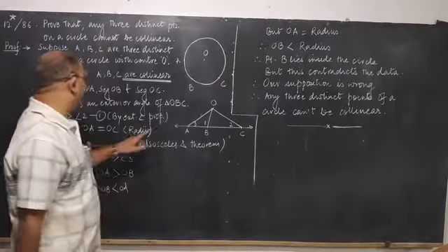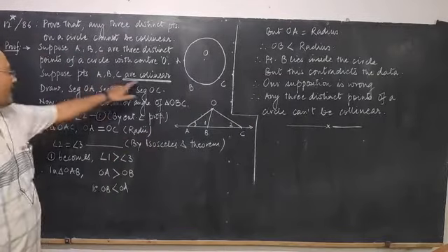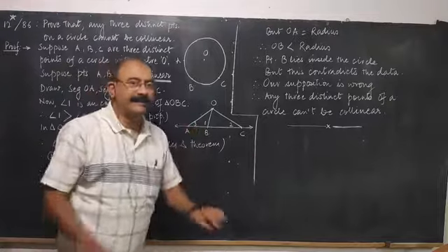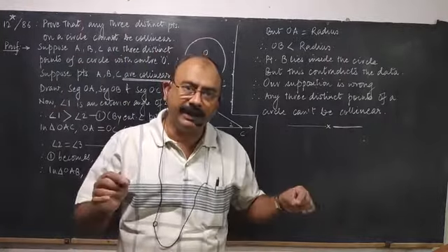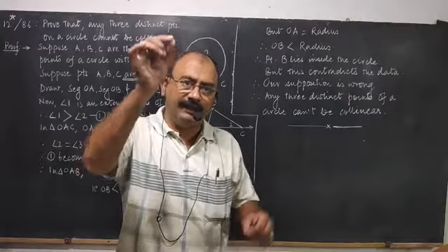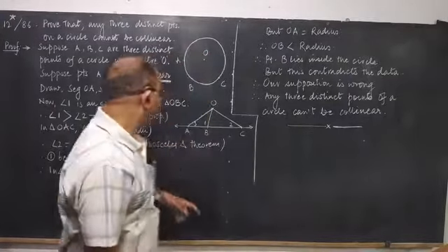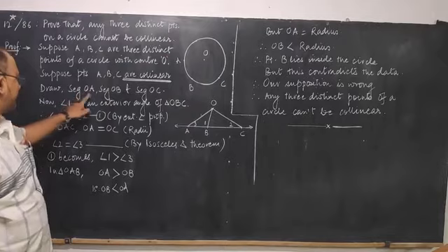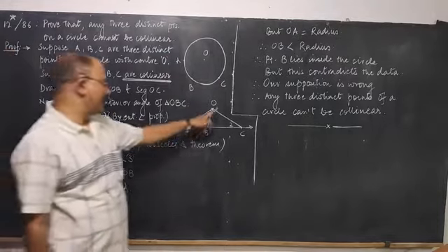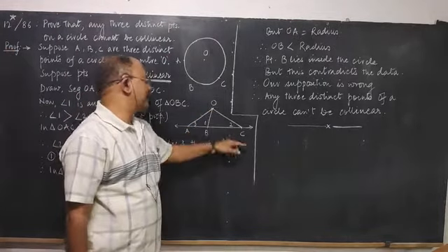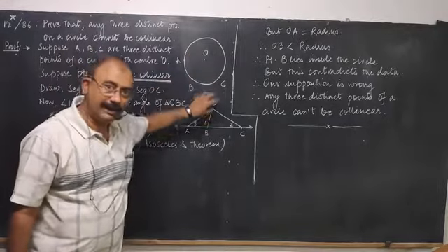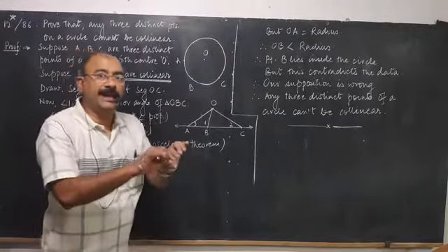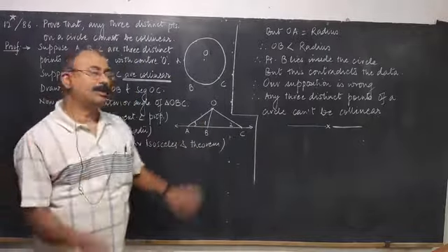So as soon as we say that these 3 points are collinear, we get a line passing through these 3 points A, B, C. We join the center of the circle with all these 3 points. Okay. So we have drawn segments OA, OB, OC. अब ये figure existence में नहीं रहेगी. You will have to use this figure because we are assuming that the points are collinear.